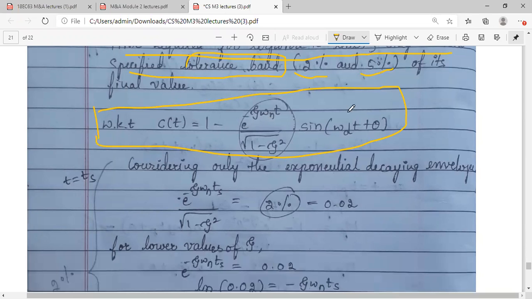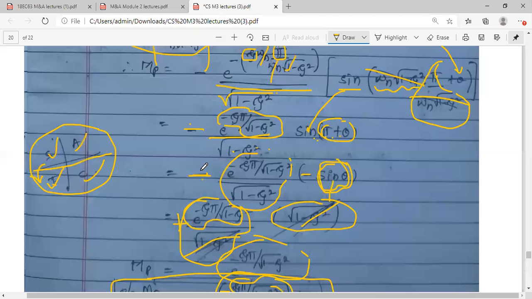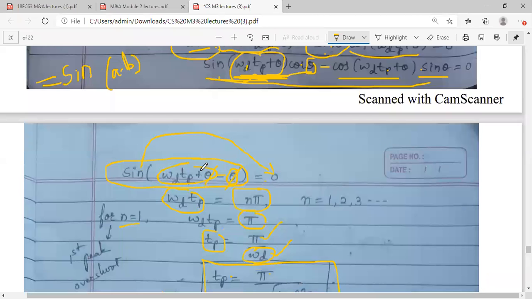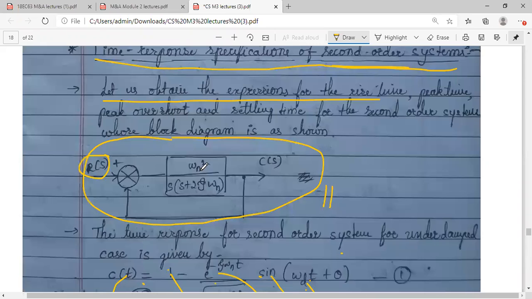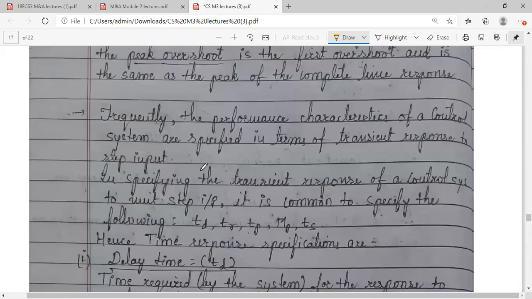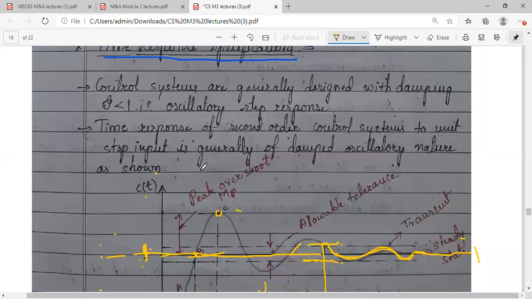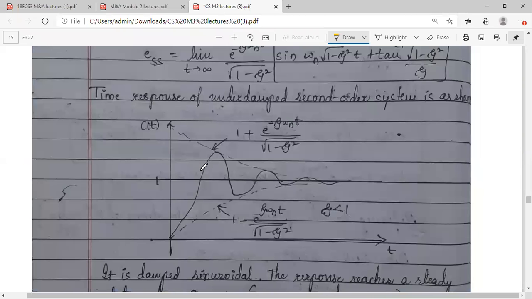If I take, let me ignore these two things, this sine term and the remaining terms. Okay, I'll tell you why I'm ignoring. While proving the time response equation, I had drawn one curve. Hope you remember this curve.